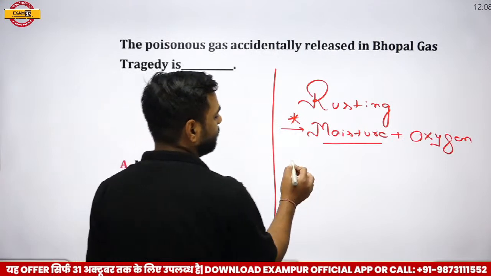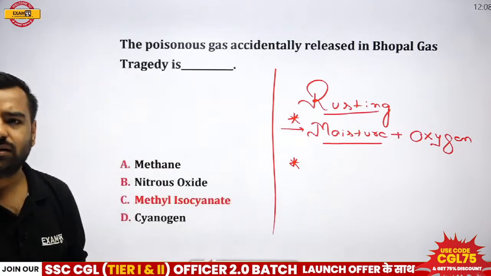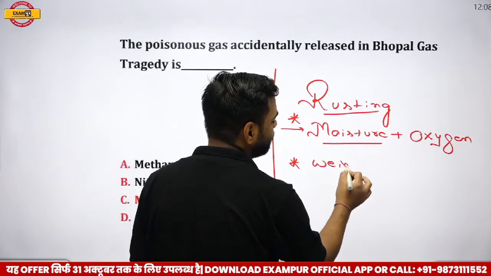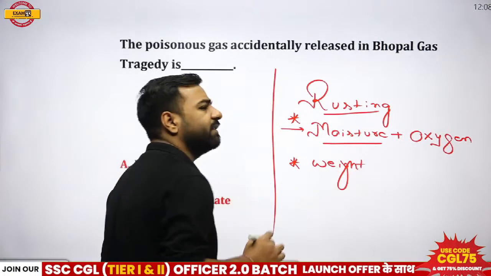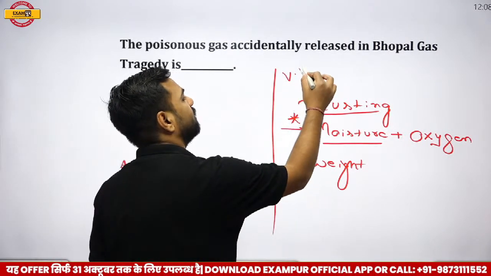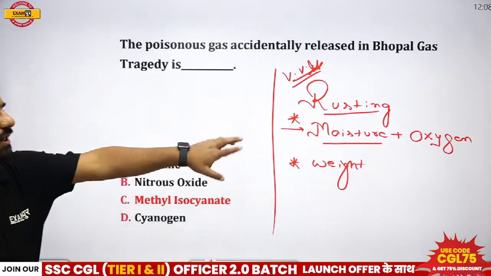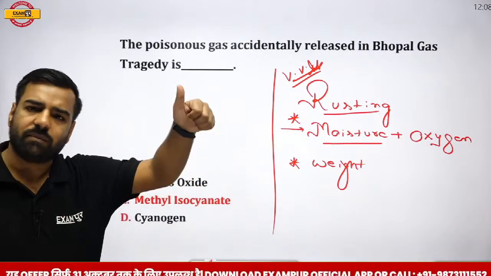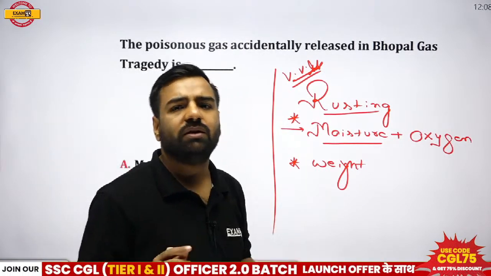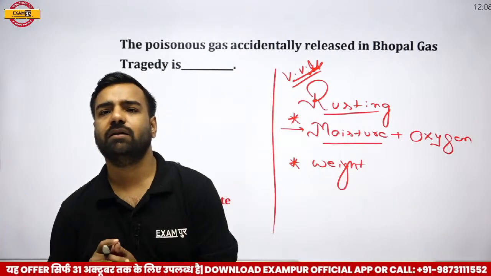One more part is there. When rusting takes place on iron, the question asked in the examination is, what will happen to its weight? Its weight is going to increase, its weight will decrease, it will remain the same, or we can't say. This question is very, very important, asked again and again in the examination, so I have kept it here. If I'm talking about rusting, moisture and oxygen are required, that is water and air. True. Albertson, your answer was correct. Now I'm talking about the weight. When iron has rusted, what will happen to the weight? Will it increase? Will it decrease? Will it remain the same? Or we can't say anything? What is the answer over here?